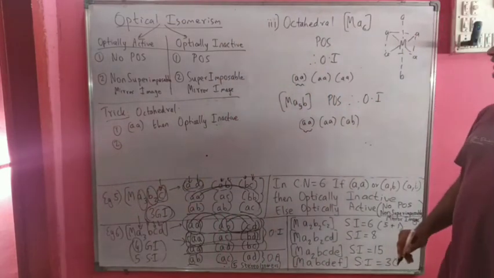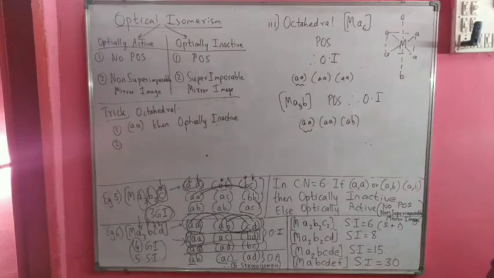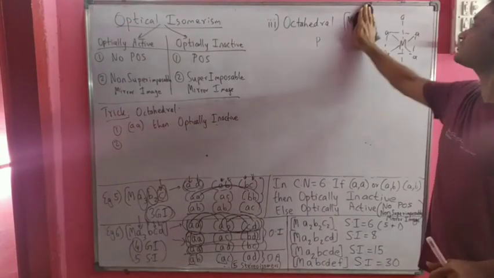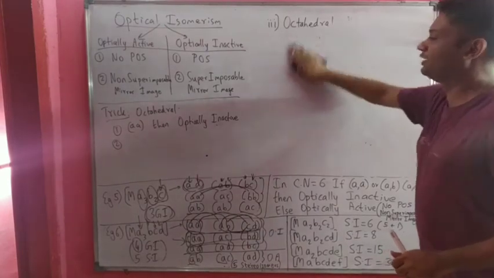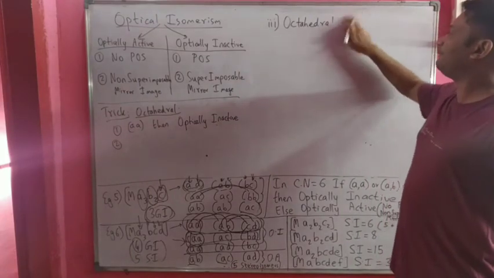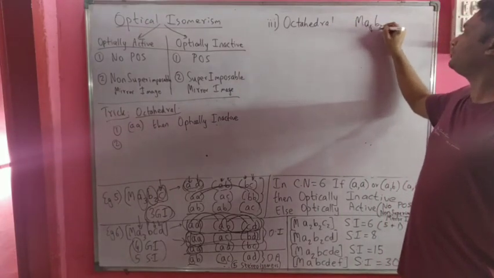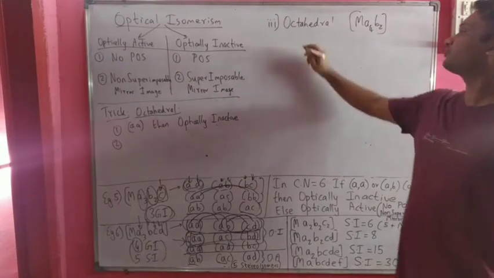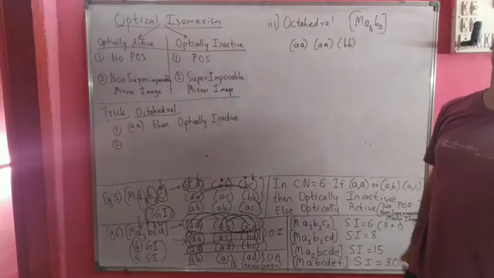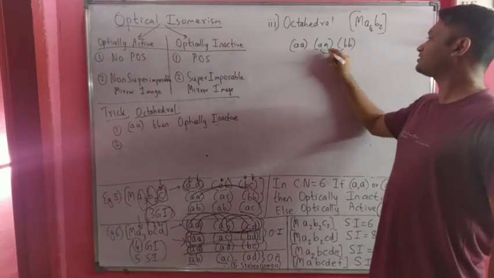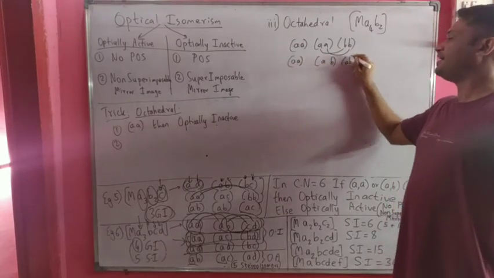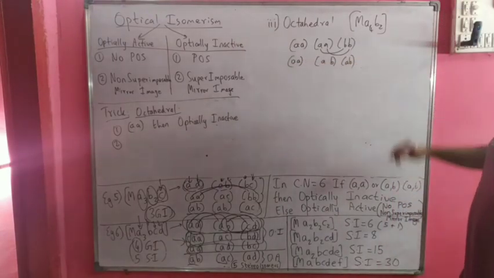Then let us take another example. Let us take the next example as MA4B2 in case of octahedral geometry. So what are the various combinations? AA followed by AA again, then BB. This is one combination. Another combination which we can have is AA followed by AB followed by AB. This is another combination which is possible.